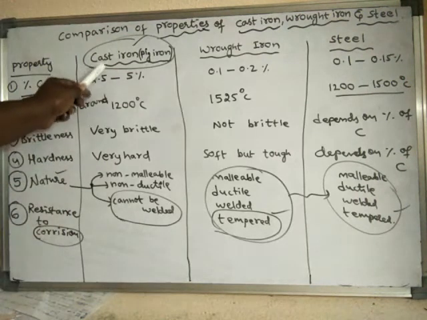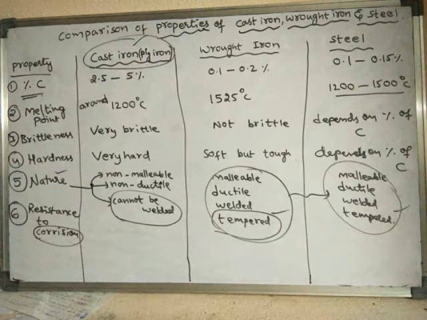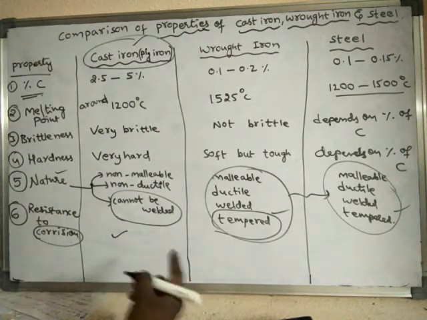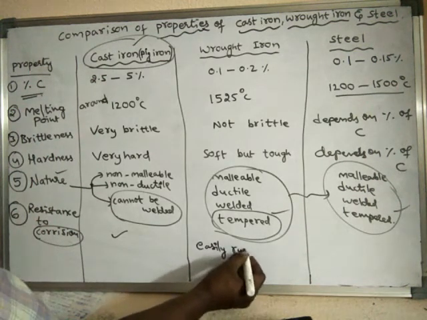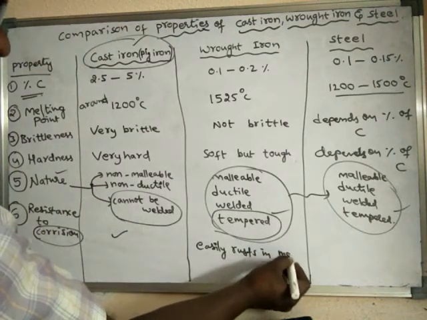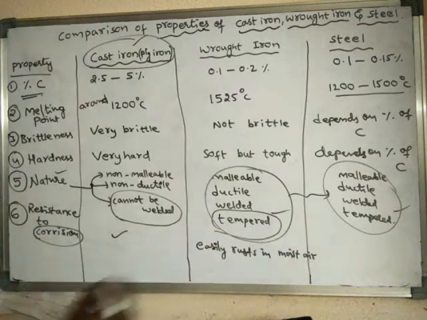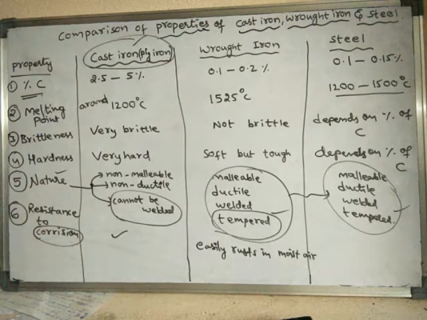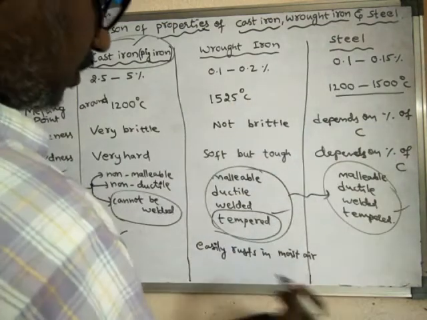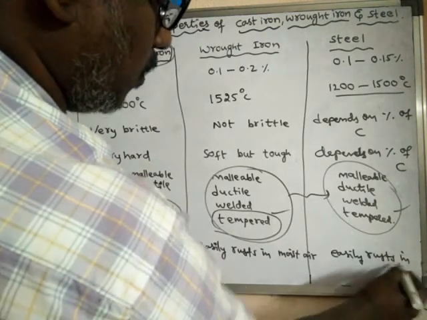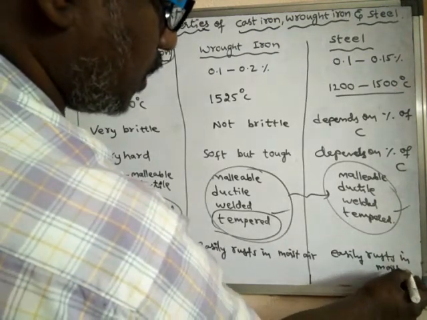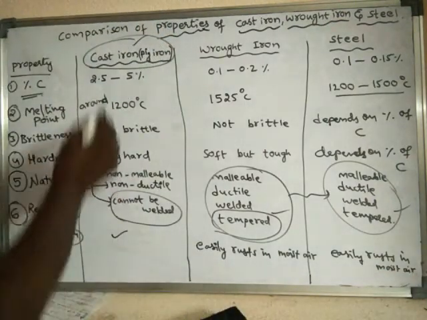So here, this cast iron is resistant to corrosion. But this wrought iron easily rusts in moist air. So in moist air, what happens? It easily rusts in moist air. Even steel also easily rusts in moist air. So here, why is cast iron not rusting?